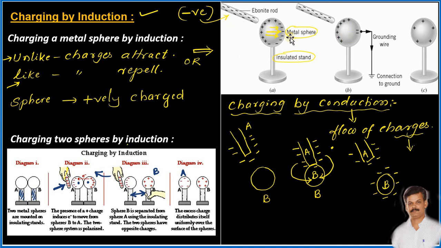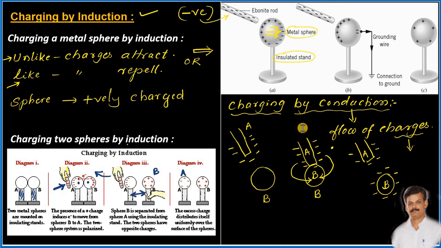And remember, the opposite type of charges will be induced in the uncharged body. If the already charged body is negative, then positive charges will be induced, or if the already charged body is positive, then negative charges will be induced. In the same way, we can charge two spheres simultaneously by the method of induction.